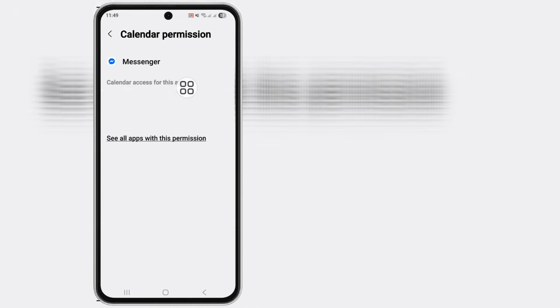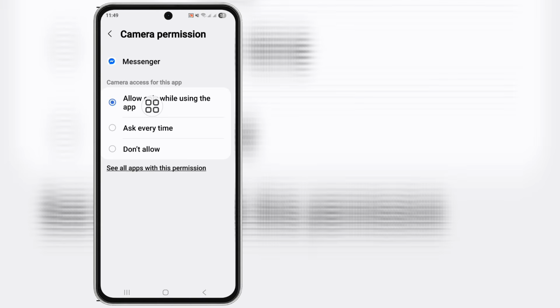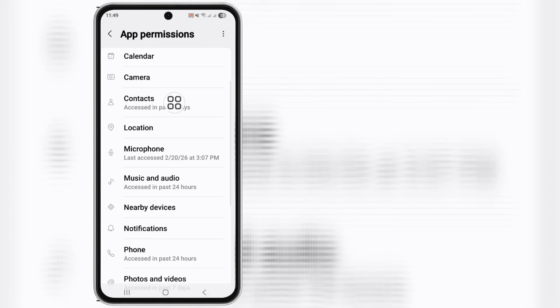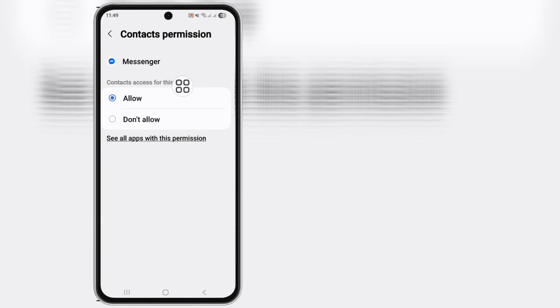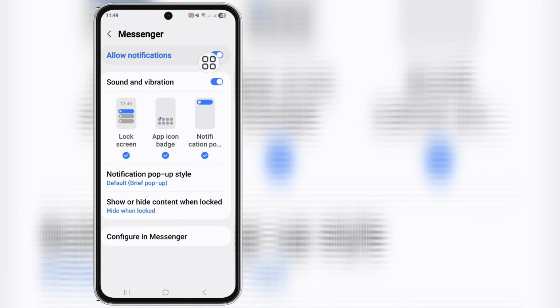First calendar, allow. Back, second camera, allow. Okay, back. And third contacts, allow. Back. And another location, microphone, music and audio, nearby devices and notifications, turn on notifications.